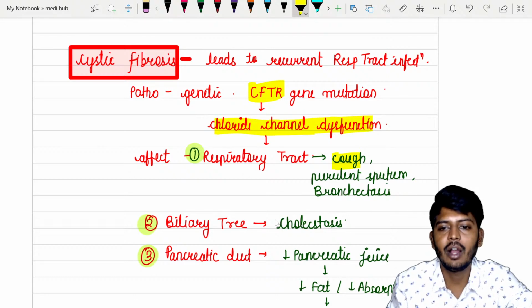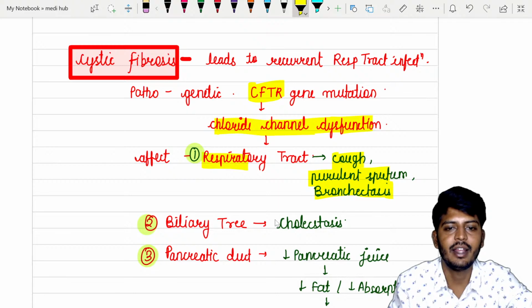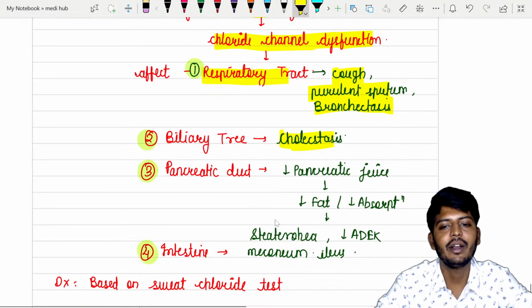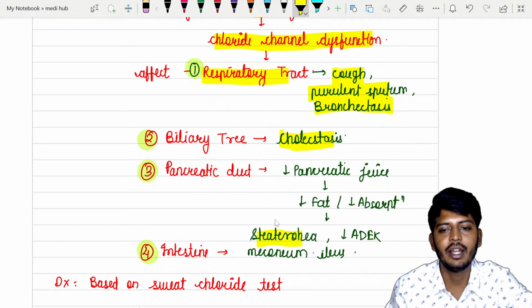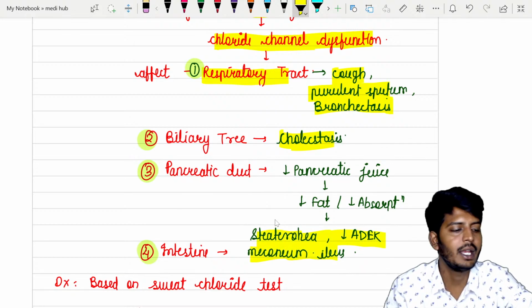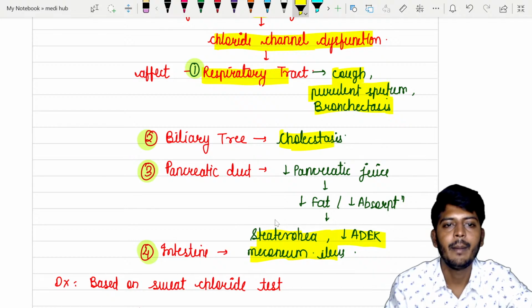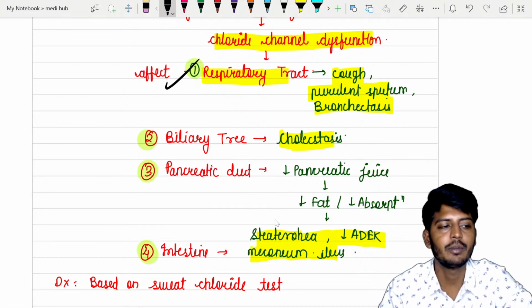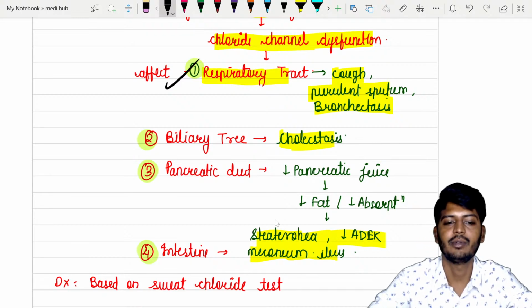So usually the child will have cough, purulent sputum and bronchiectasis in the respiratory tract. In the biliary tree, you will have cholestasis, and because of pancreatic duct involvement, steatorrhea and deficiency of ADEK, and the intestine will have meconium ileus. These are the common clinical features, but most importantly remember, the respiratory tract will have cough, very purulent sputum, and also bronchiectasis.